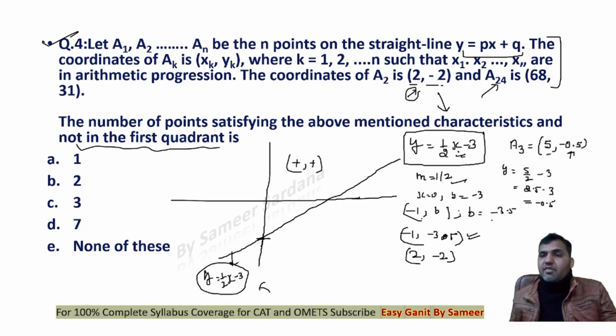So complete coordinates will be 5 and minus 0.5. You see that this point 5 and minus 0.5, again x is positive, y is negative. This point will also not lie in the first quadrant, right?